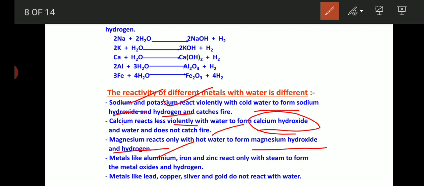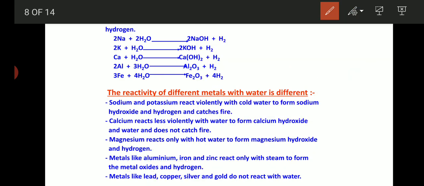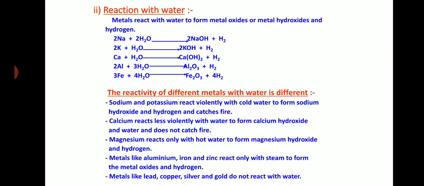Metals like aluminium, iron, zinc, they react only with the steam. When we pass steam over all these metals, then only it forms respective oxides and hydrogen. But metals like lead, copper, silver, gold, they do not react with the water at all. So this is about the reaction of metal with the water. Some metals form a respective hydroxide, that is base, but some metals form respective oxides, aluminium oxide, iron oxide, etc.